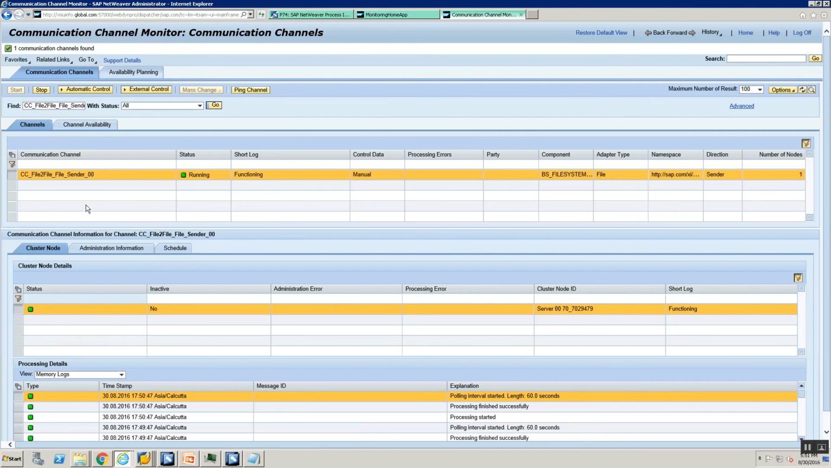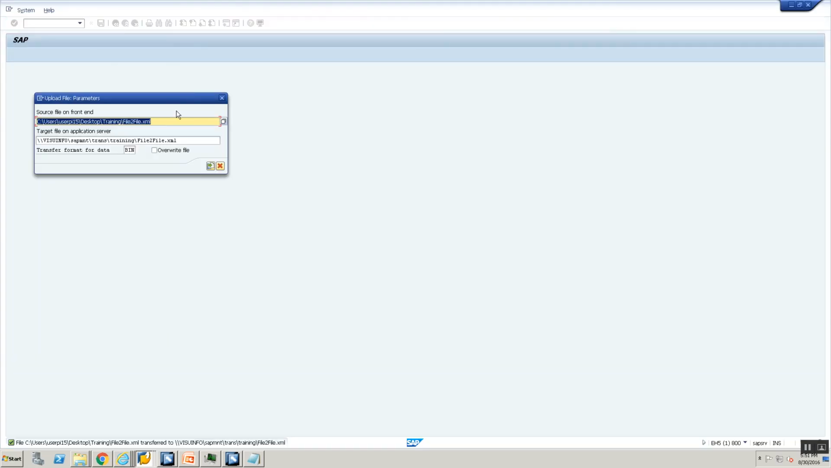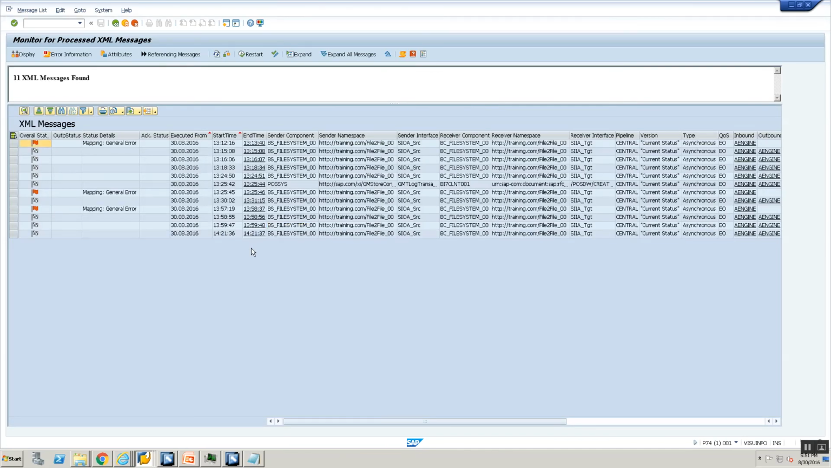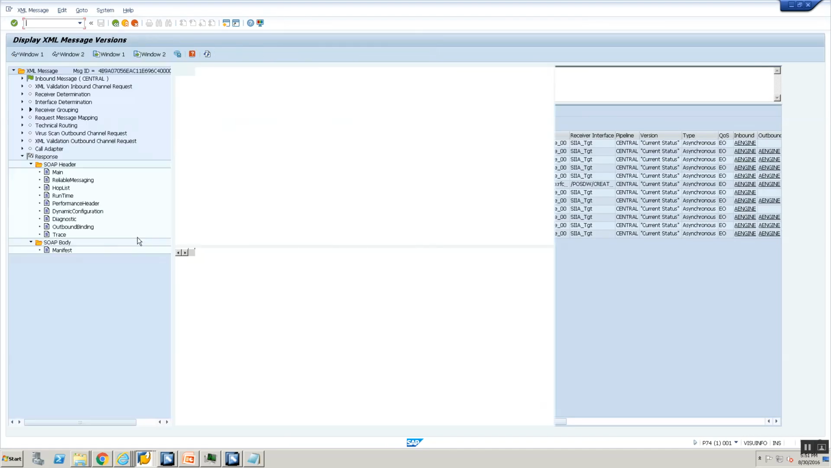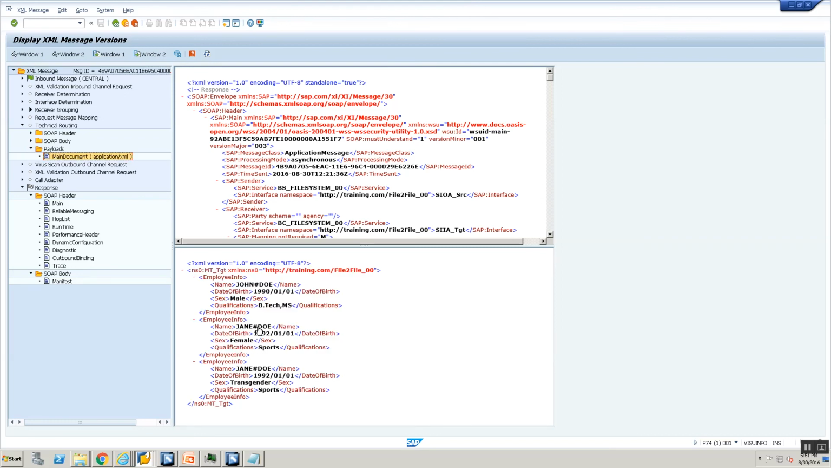I say go, I say stop, I say start. Okay, now my file should have been picked up. So I go to SXMB_MONI, I refresh, and let's look at the output that has come. Technical routing, payloads, and excellent, it's done.